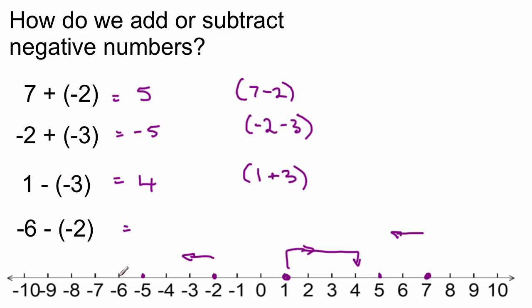And likewise, if I start at minus 6, so I'm in debt, all right, that is my minus 6, but I'm taking away a debt. So I'm actually going to get rich. I'm going to move towards the right. Now, I'm not going to make it. I'm still going to be in debt because I'm only going 2 places this way, but I'm going to end up in minus 4 territory. So if you like, that's the same as minus 6, and I'm actually adding 2, and I get my answer.